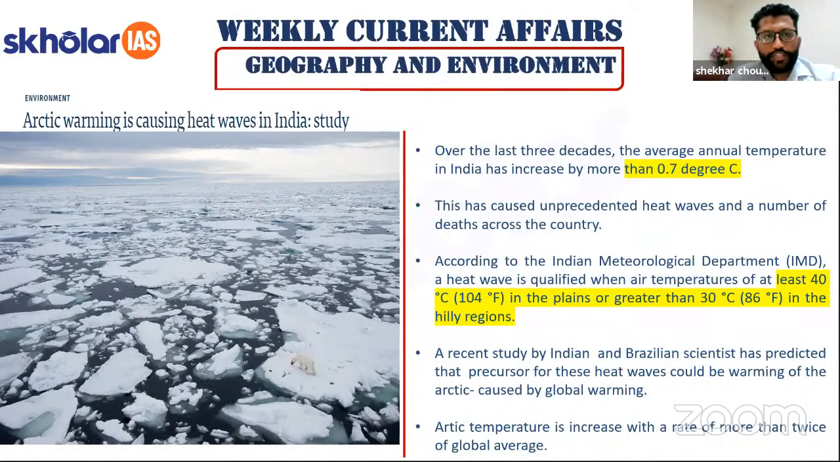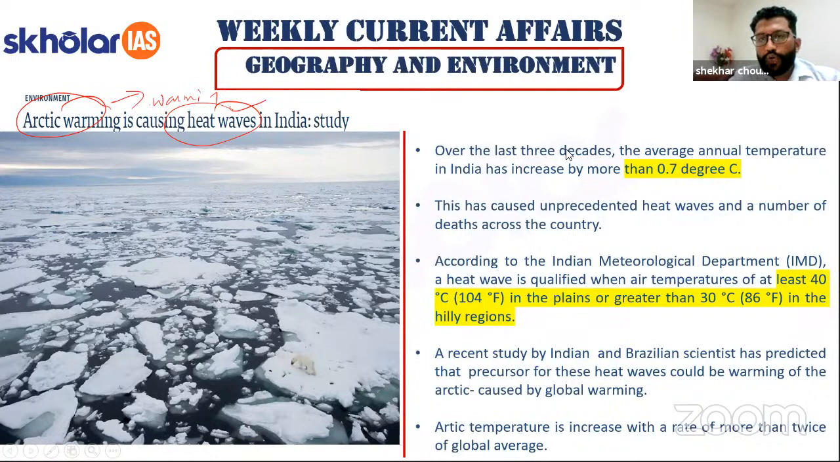Arctic warming is causing heat waves in India. So, you all know that we have Arctic Circle and there is a lot of ice. So, there is warming of this area and it is causing heat waves in India. There is more heat in the part of South Asia and India.